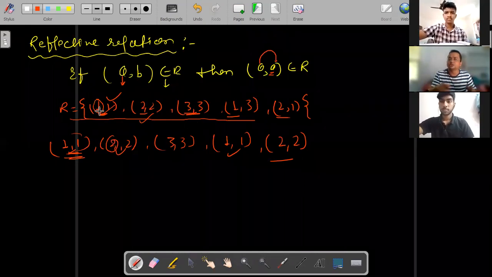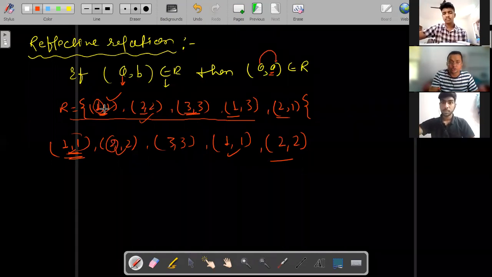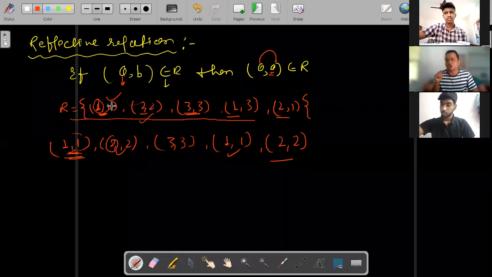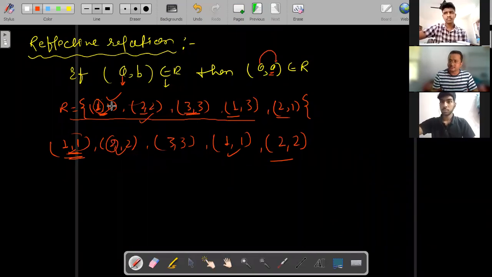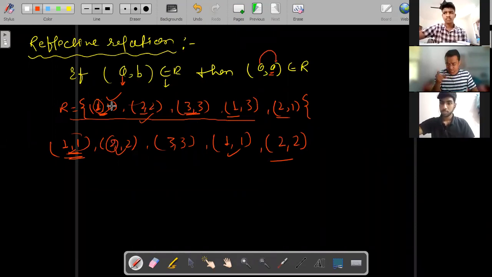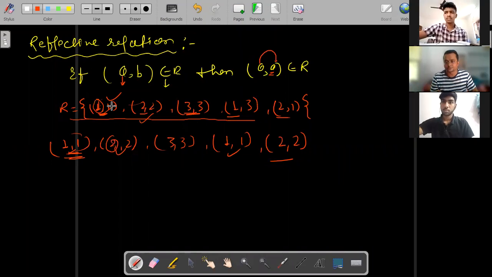First, you repeat the first element. हर एक एलिमेंट में पहला को रिपीट करो. Understood? Means you have to repeat 1, you have to repeat 2. After that you have to see whether this is in the relation or not. If it is in the relation, you can say so. All the elements you have to check. It is not that you check only one; every element you have to check. And if even one element is not in the relation, then we can say that this is not a reflexive relation. Clear? सभी का सब आना चाहिए.